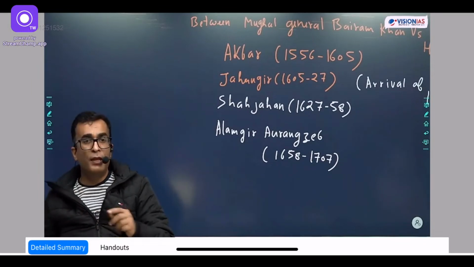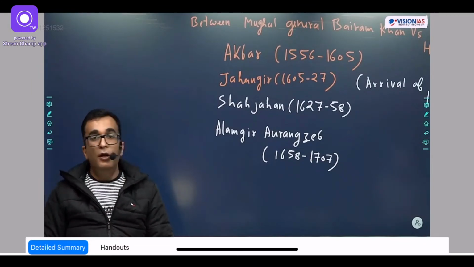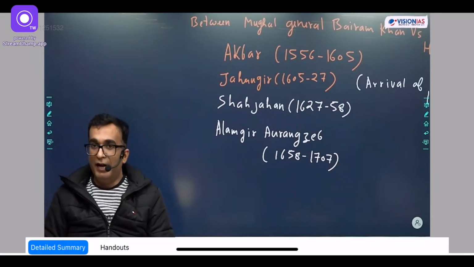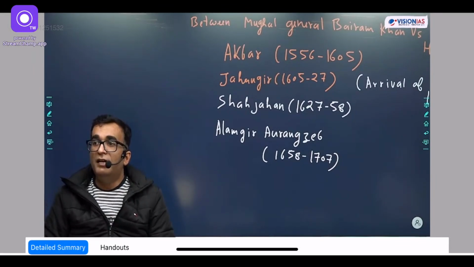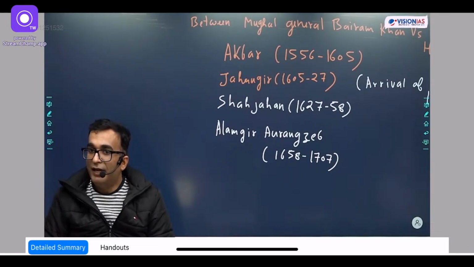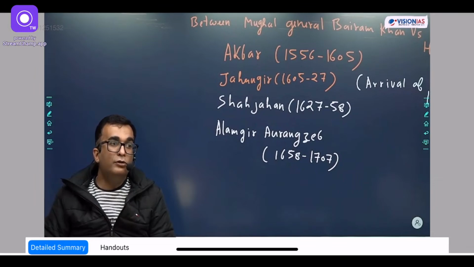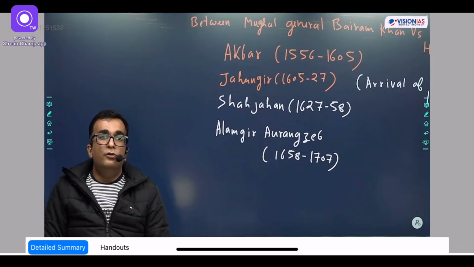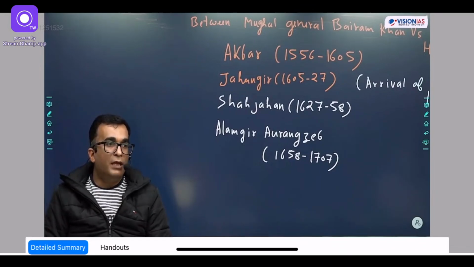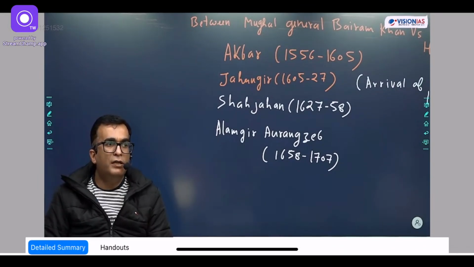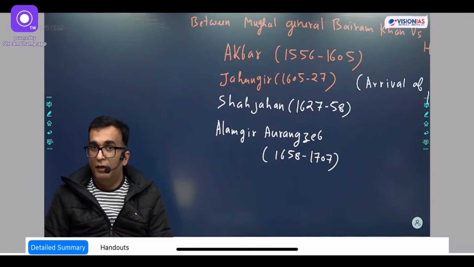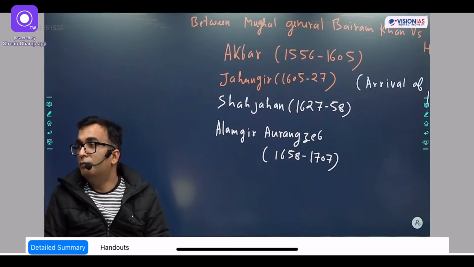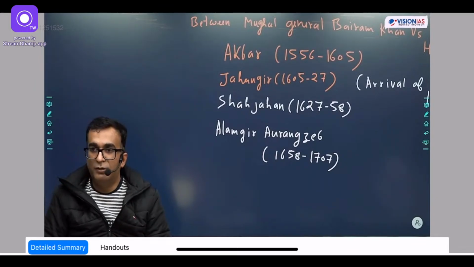So this is the part of the post-Maurya period. Now we have reached 250 AD. In 250 AD, a dynasty got formed in the Prayag area, and the name of the dynasty was the Guptas. They belonged to the trading community, the Vaishyas. The Gupta dynasty's founder was Sri Gupta, but the real founder was Chandragupta I, 319 to 335. The most powerful Gupta ruler was the son of Chandragupta I, Samudragupta.